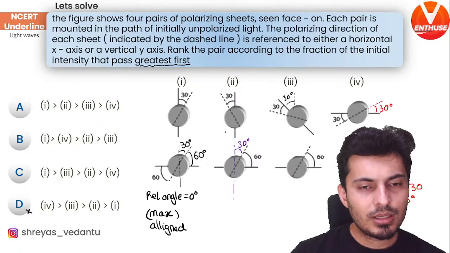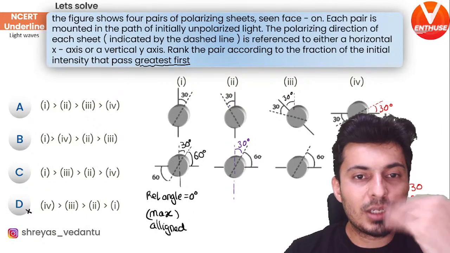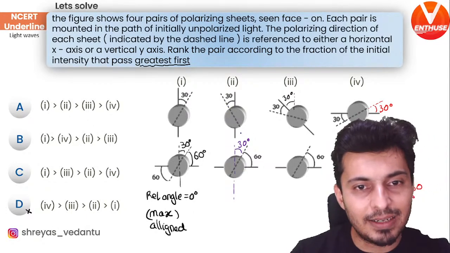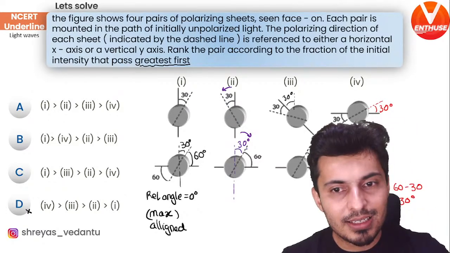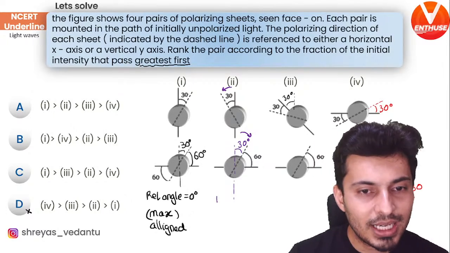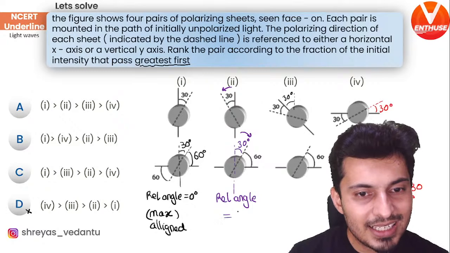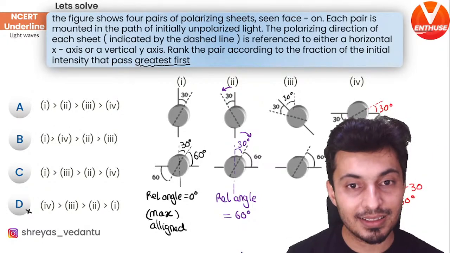Now, the planes, the dotted lines, for the top one is on the left side 30 degrees. For the bottom one, it is right side 30 degrees. So what is the relative angle? The relative angle is basically 60 degrees. I hope you can see that. Relative angle is 60 degrees.